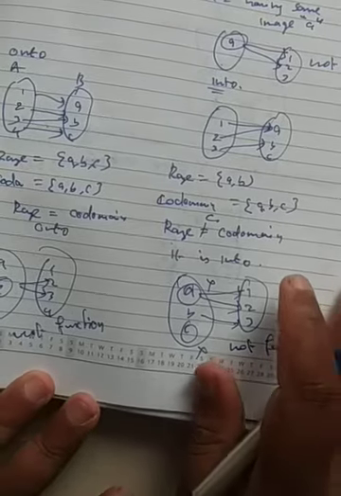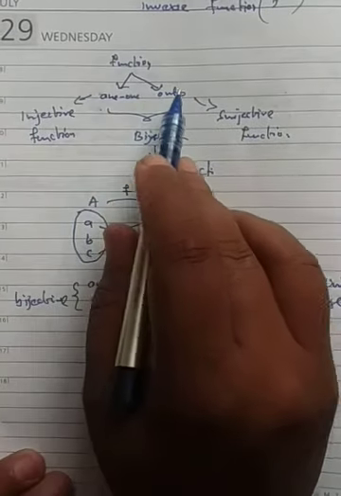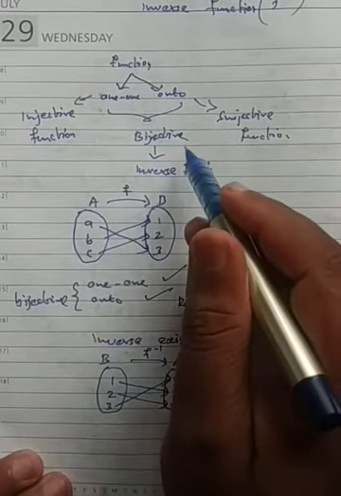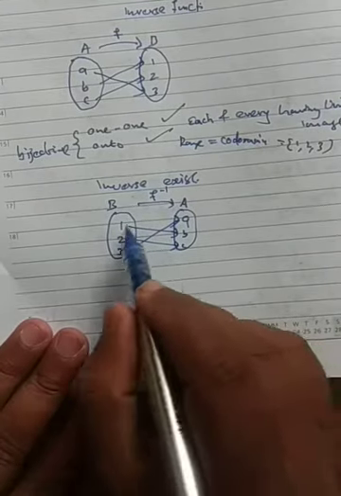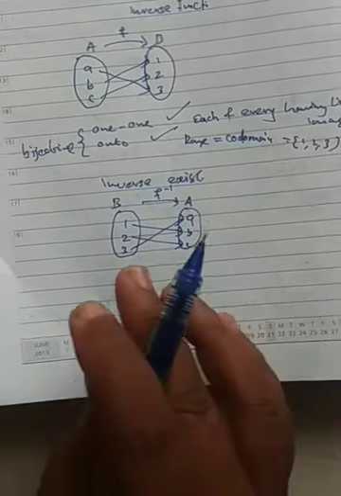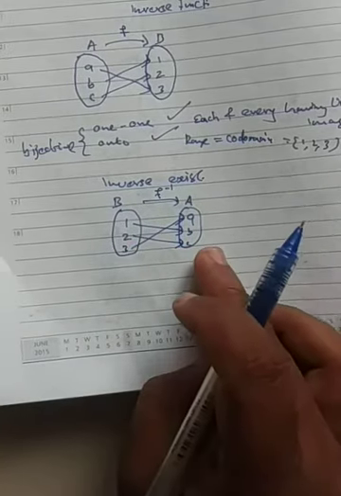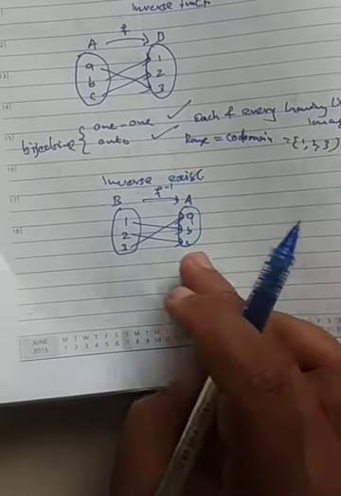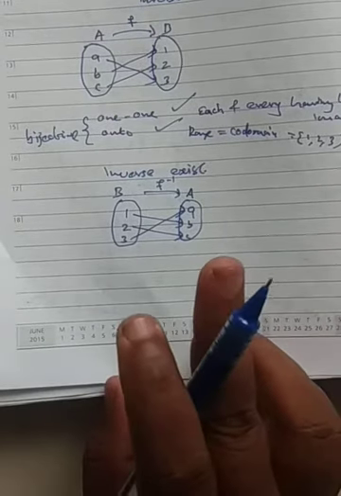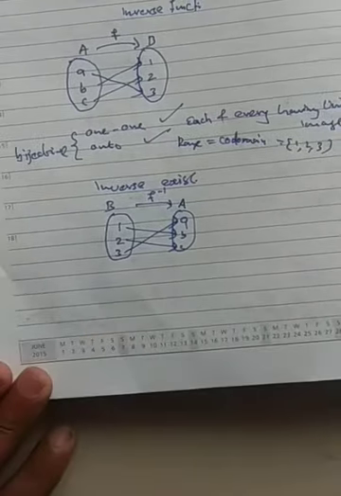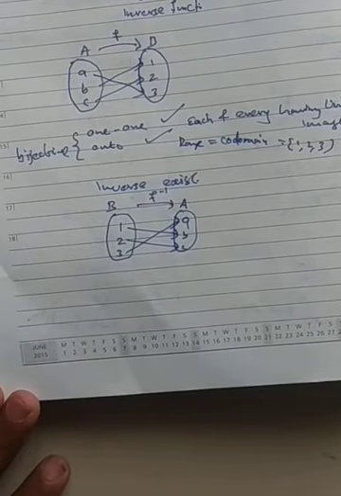It is not possible. That's why we say that for the inverse to exist, it should definitely be one-one and onto. Then we say bijective, and then we will have the inverse. If you write the reverse, you can check this is both one-one and onto. Therefore this is a function, because each and every element has a unique, single image and no element is left without an image. Okay, that you keep it in mind. Next we'll see one problem.